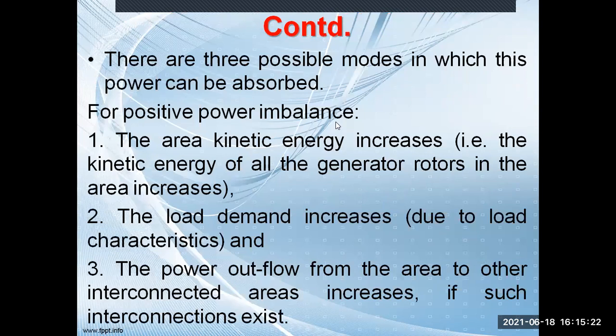So there are three possible modes in which this power can be absorbed. First is for positive power imbalance. Positive power imbalance means delta PG minus delta PD is greater than 0. That is a positive imbalance. Now the negative imbalance means delta PG minus delta PD is less than 0. So if it is a positive imbalance, what will happen? Your generation is more, load is less. So what will happen? The frequency will rise or frequency will fall?